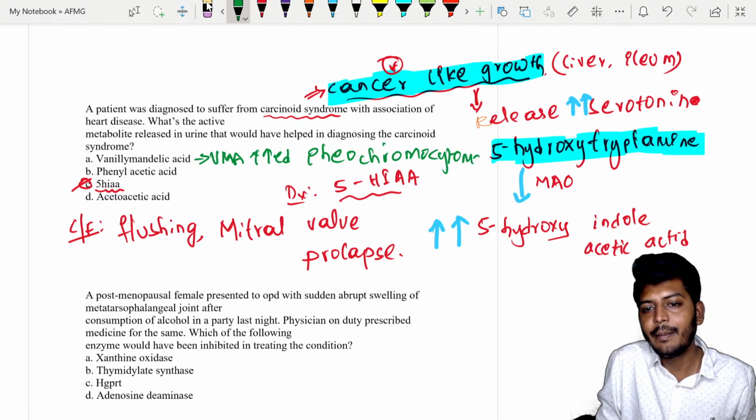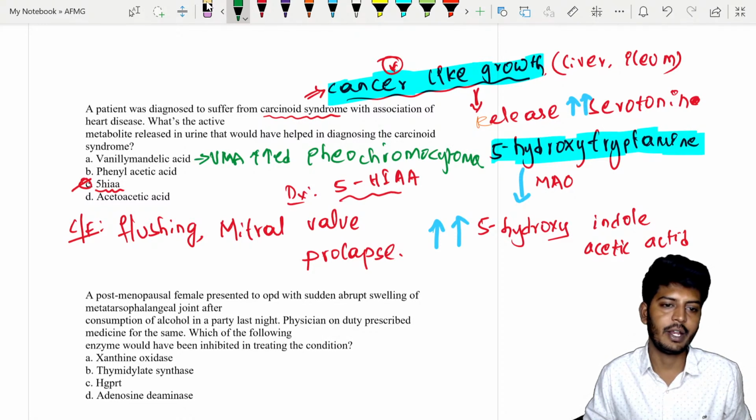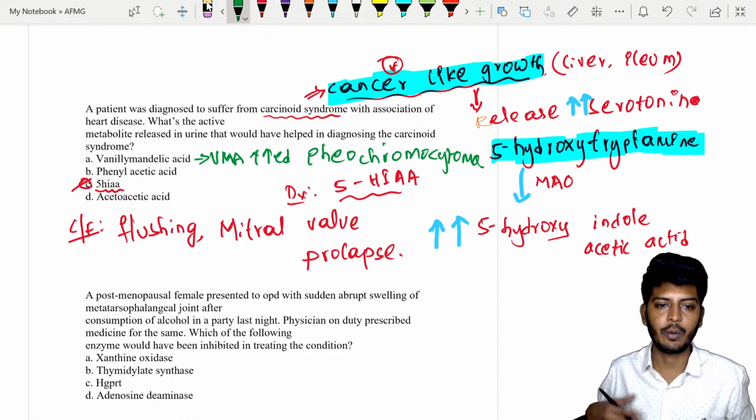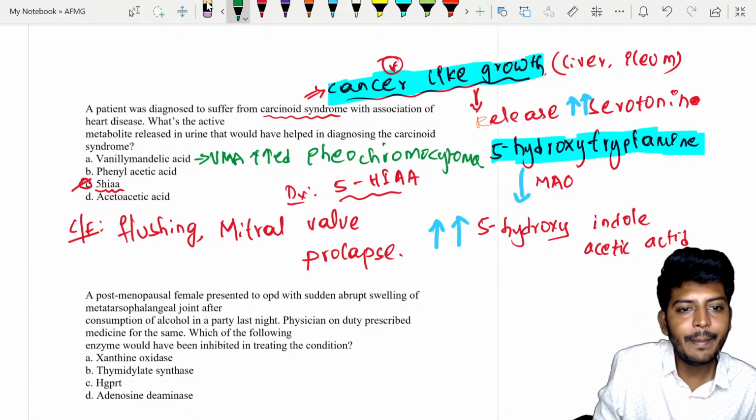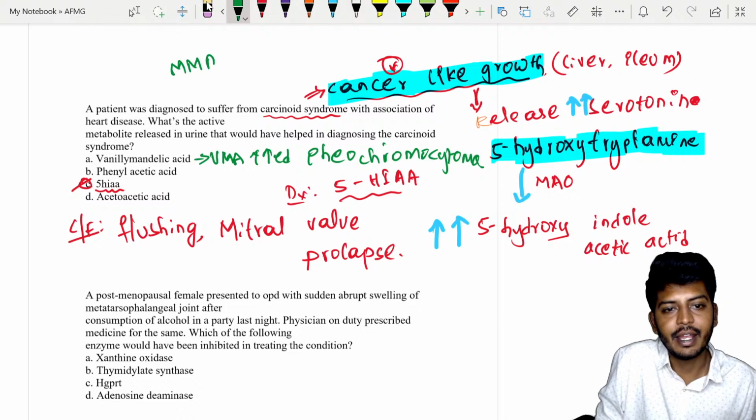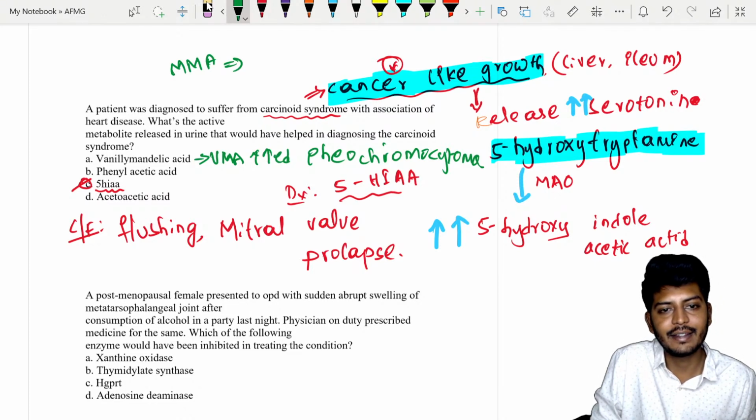VMA is increased in pheochromocytoma. Very good, the answer is pheochromocytoma. MMA, methylmalonic acid, is increased in B12 deficiency.